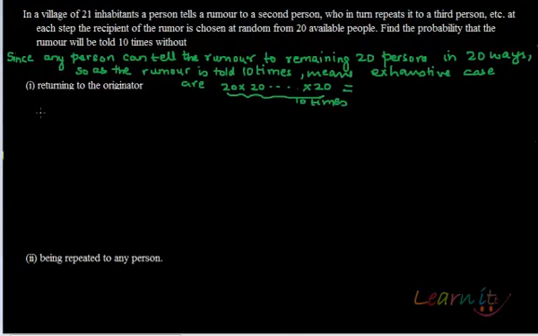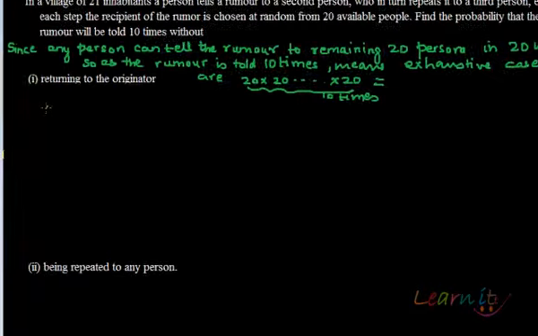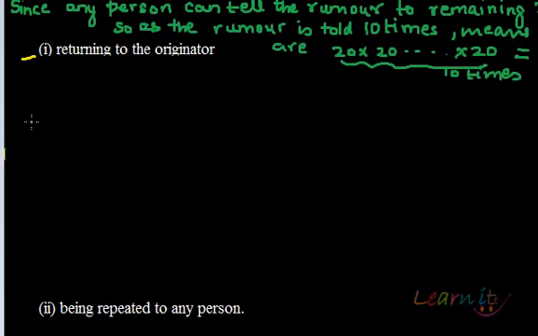Okay, the question says that in a village of 21 inhabitants, a person tells a rumor to a second person, who in turn repeats it to a third person, and so on and so forth. At each step, the recipient of the rumor is chosen at random from 20 available people. Find the probability that the rumor will be told 10 times without number 1 returning to the originator. So let's look at this one first.